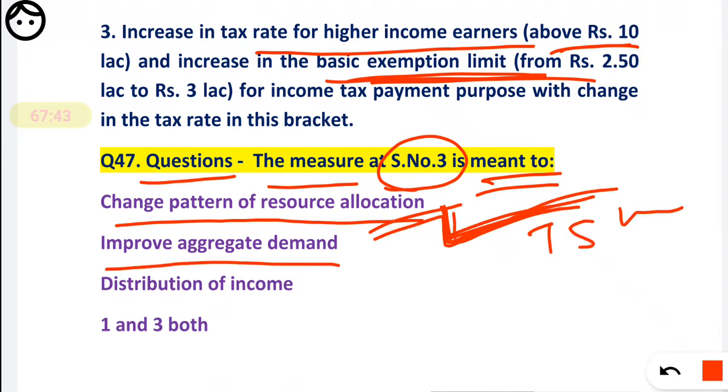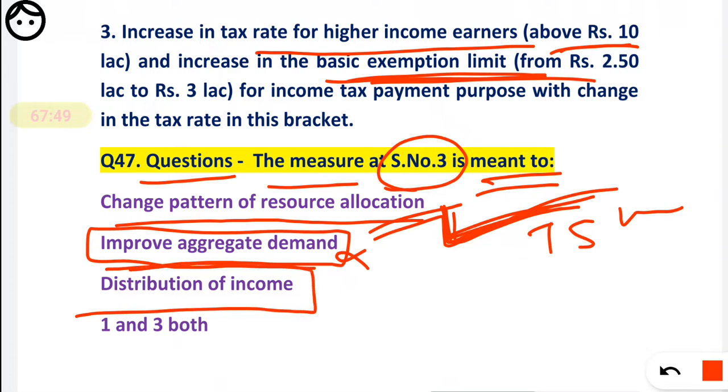Improved aggregate demand: it was not the demand of the public to increase the taxes, so it is not correct. Distribution of the income: so friends, see how income is distributed. It is also correct here, because that is a pattern of resource allocation, which means the income is changed.